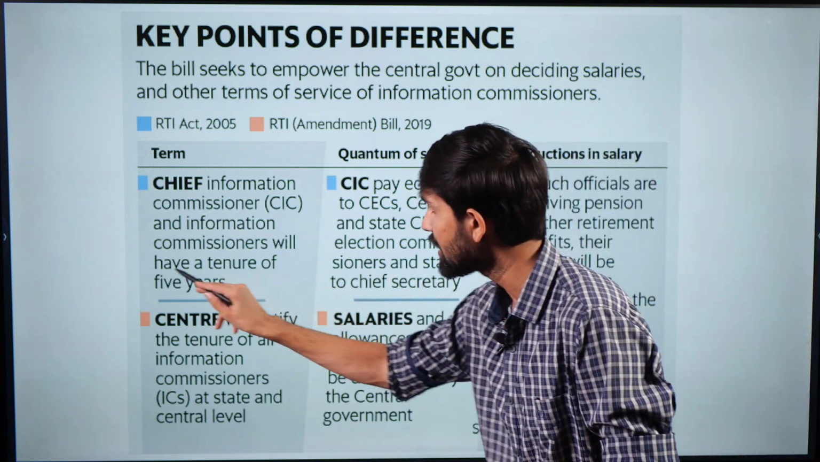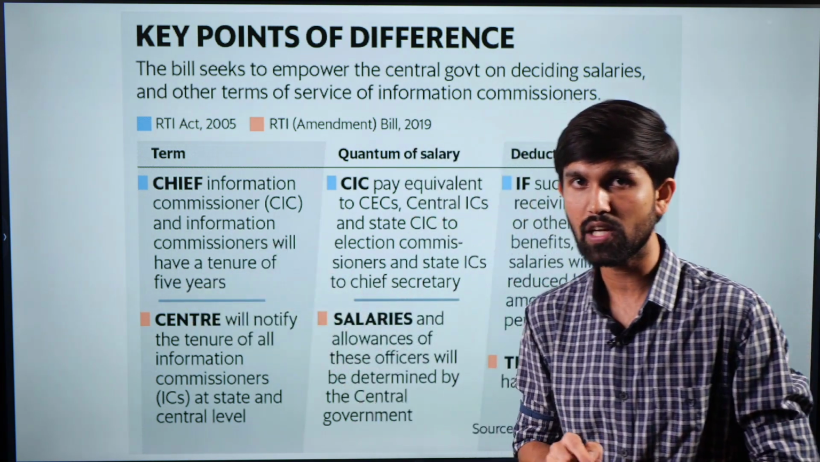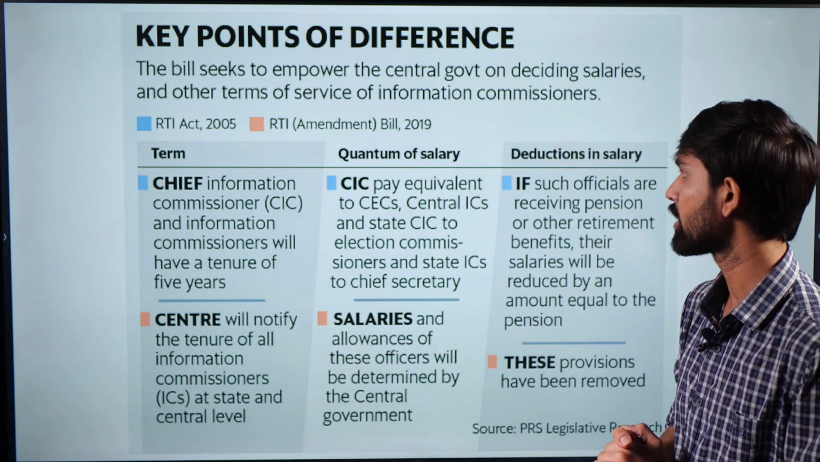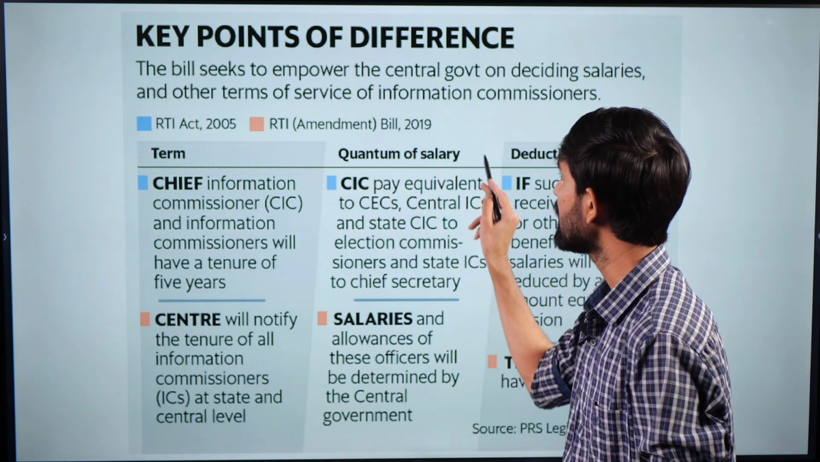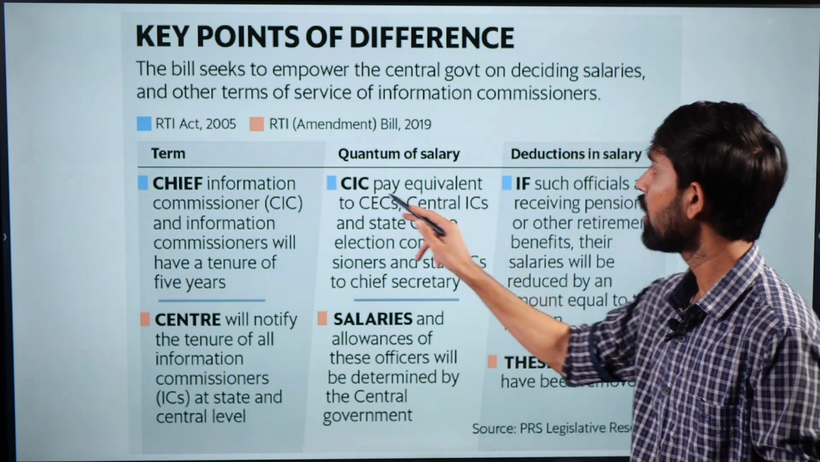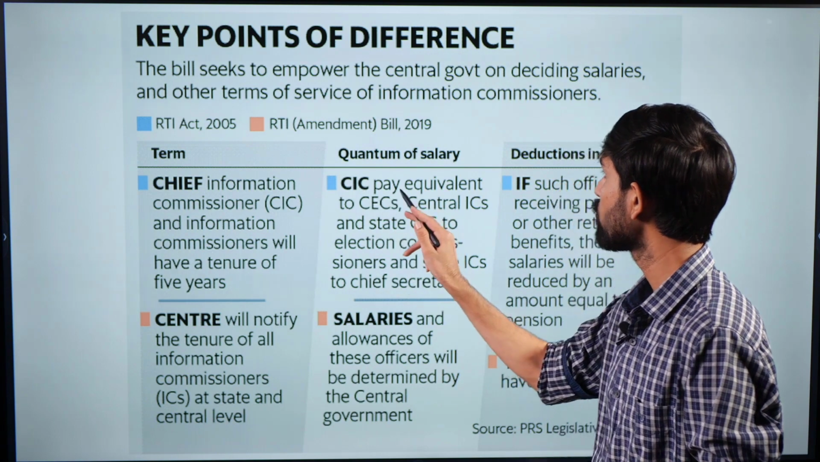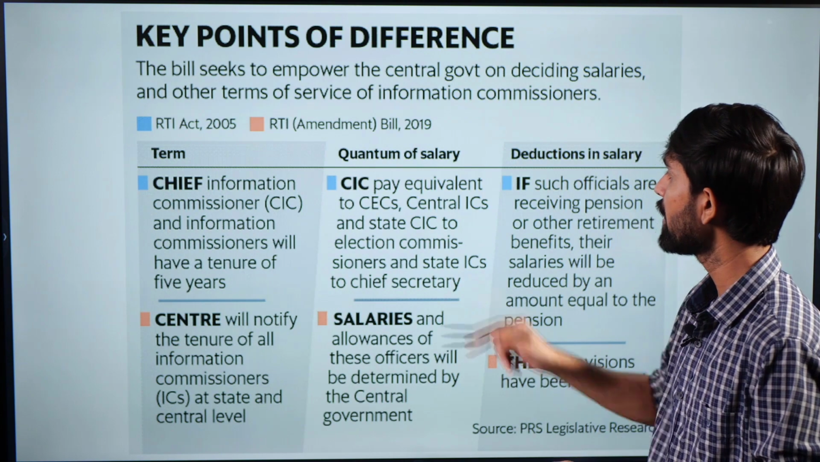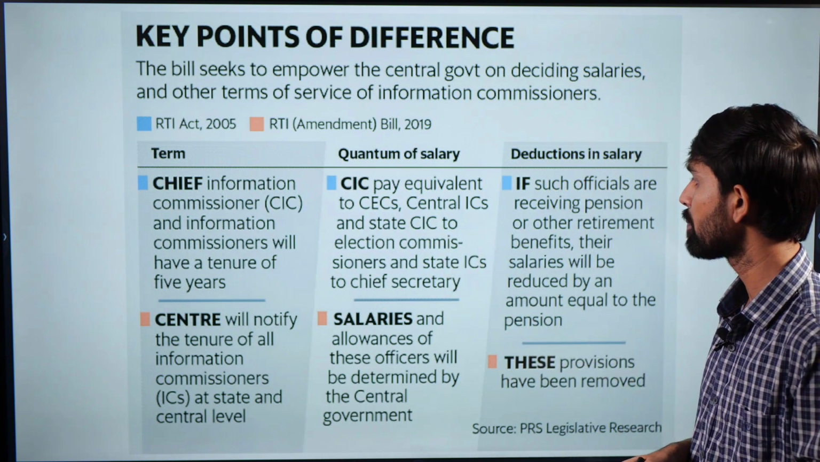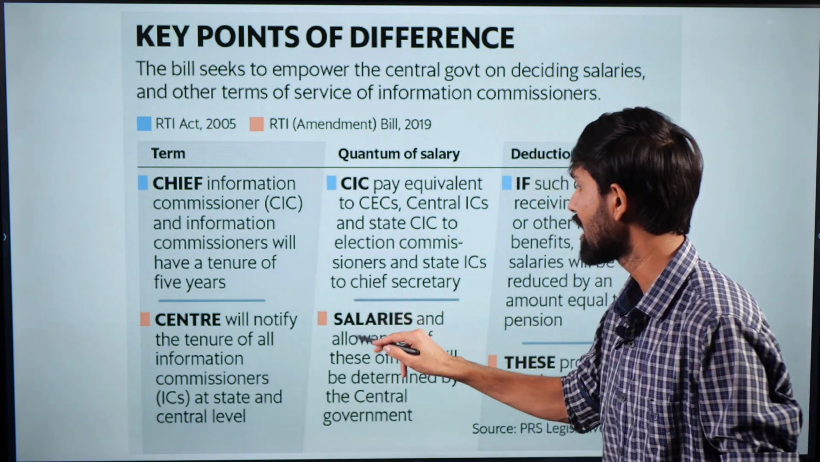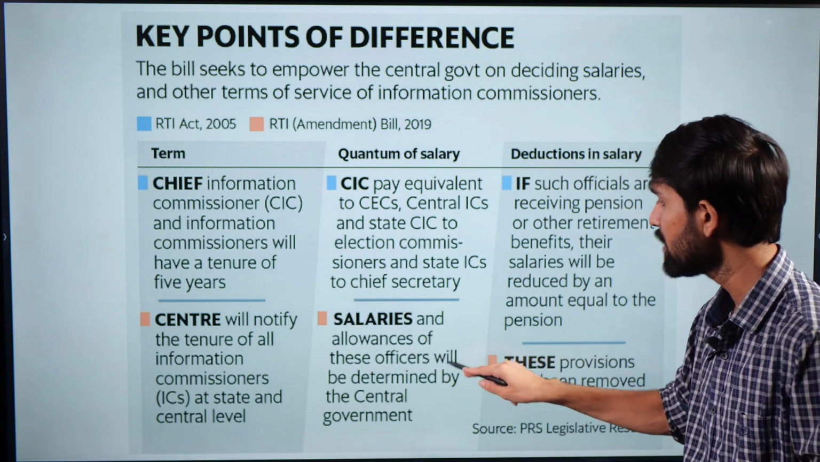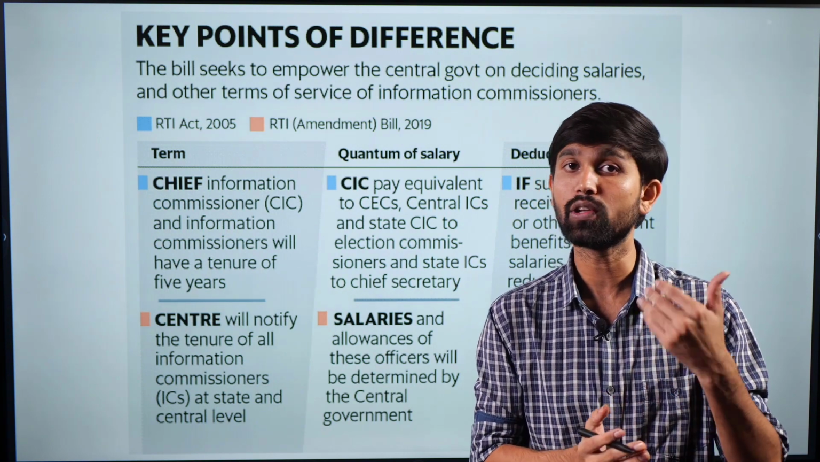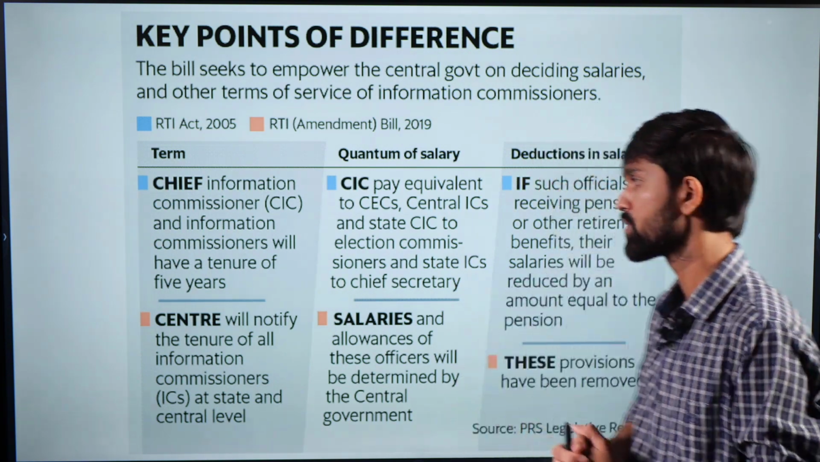So does this create an impact on the independence of the Chief Information Commissioner? We can guess that it will have a great impact. Then the quantum of salary has been also altered, where earlier the Chief Information Commission was paid according to and similar to what the Chief Election Commissioners were paid, other vigilance commissioners were paid. But in the new amendment, the salaries and allowances of these officers will be again determined by the central government. So this also again creates a dent on the independence of the functioning of these information commissioners.